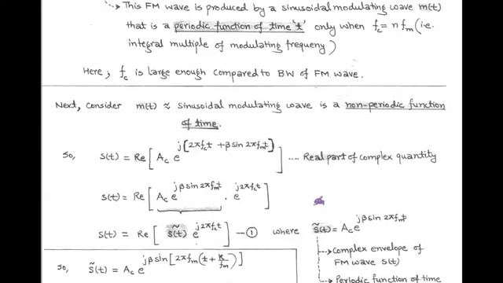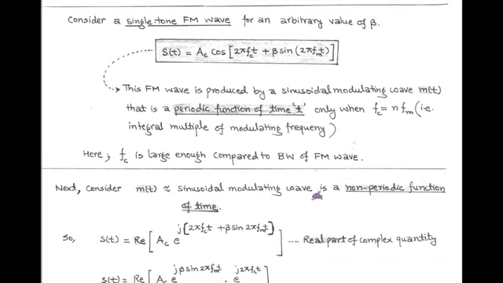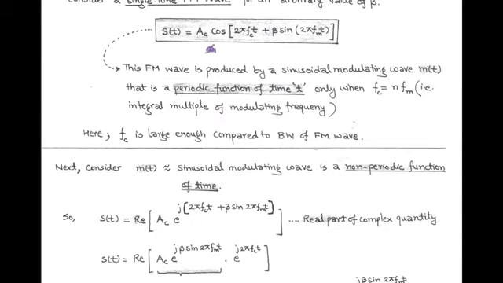Now for the discussion of wideband FM, we consider a sinusoidal message signal, that is a non-periodic function with respect to time t. So in the case of a non-periodic sinusoidal modulating wave, the single tone FM can be written in complex form having a real part, that is the cos term, given by s of t equals real part of A_C e to the power j within bracket 2 pi f_C t plus beta sine 2 pi f_M t.